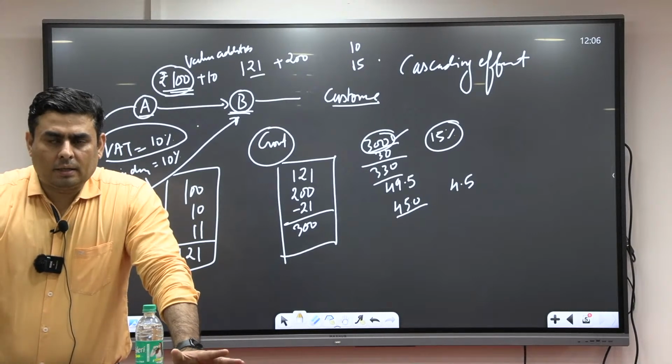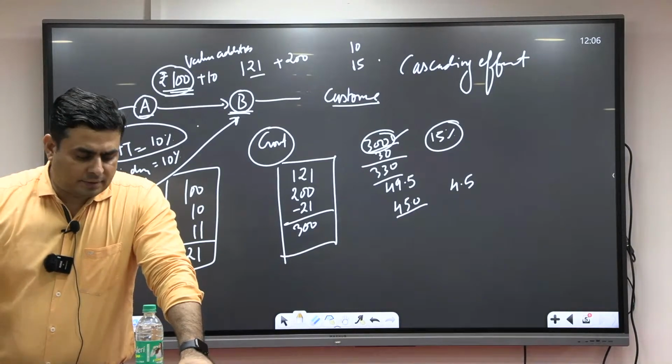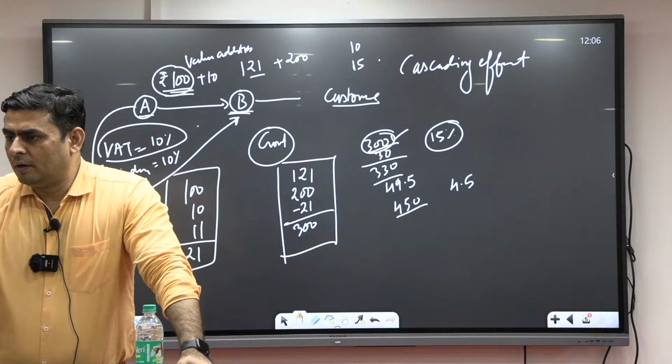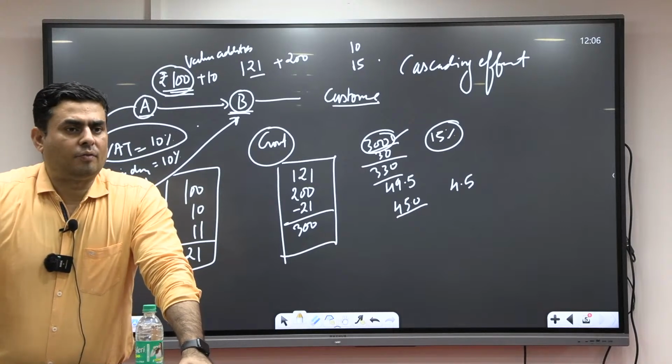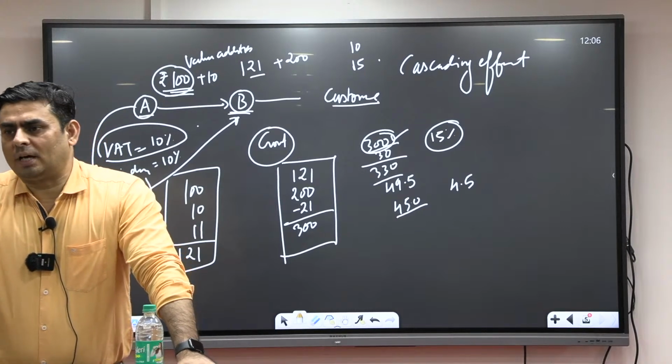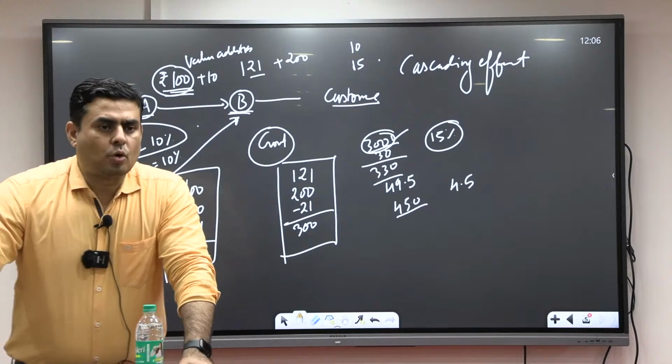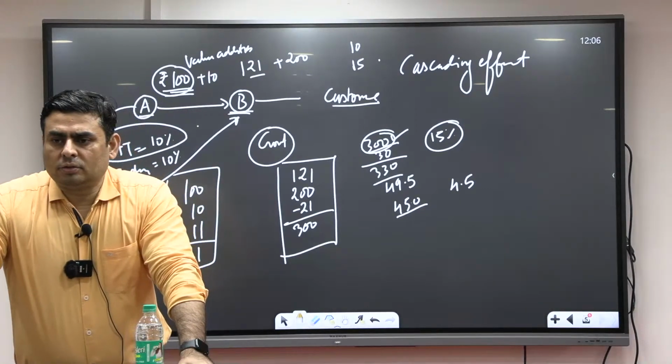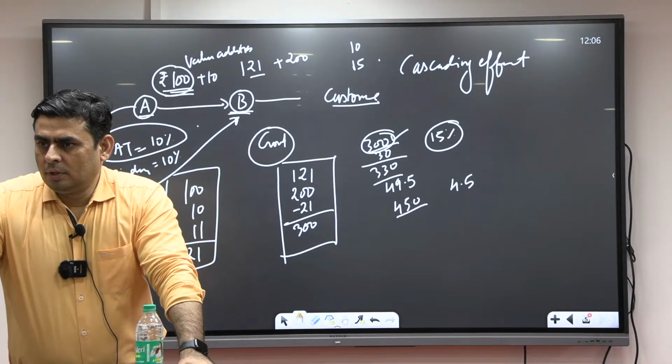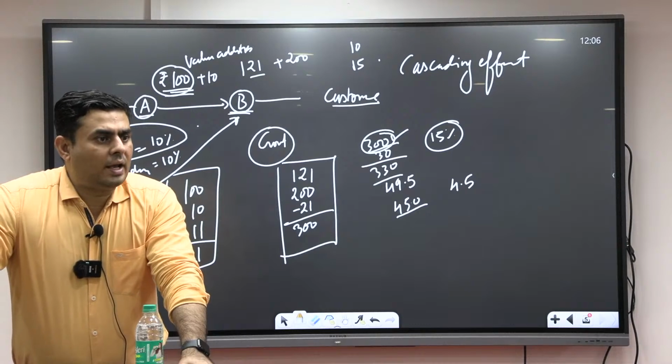But here they have given the best example of cooperative federalism. In the context of federalism, generally two concepts are very popular: one is cooperative federalism and another is competitive federalism. So on certain issues, we have to do what?